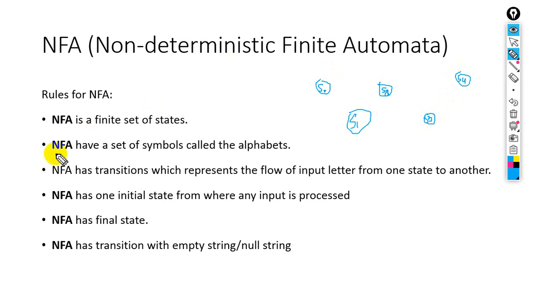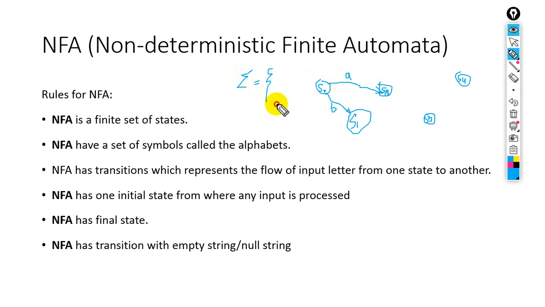An NFA has a set of symbols called the alphabet. For example, one input is A, and another input is B. These are the symbols, and they will be represented by an alphabet.